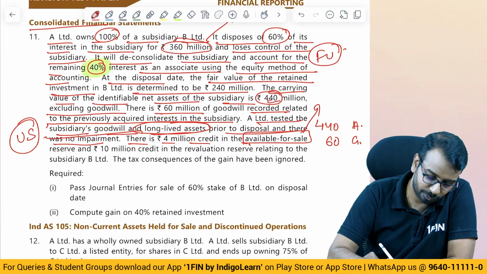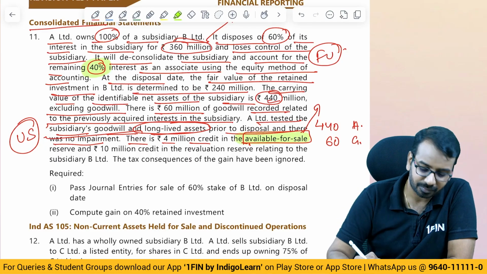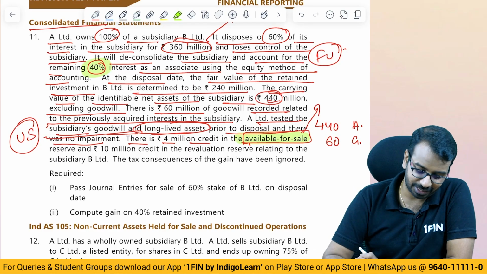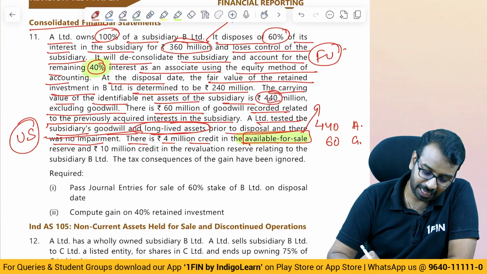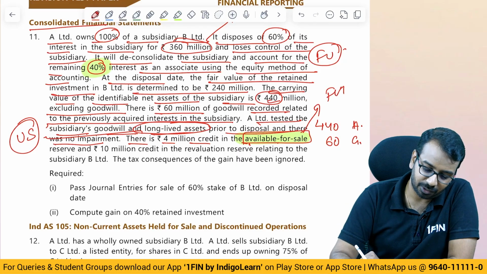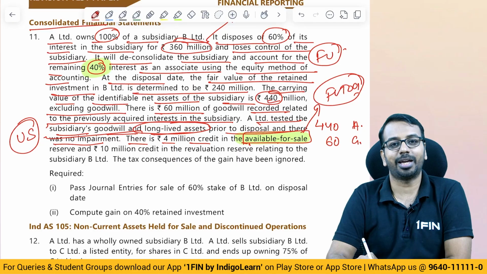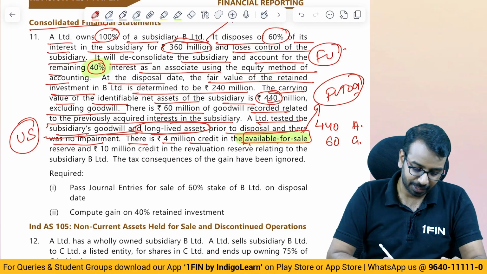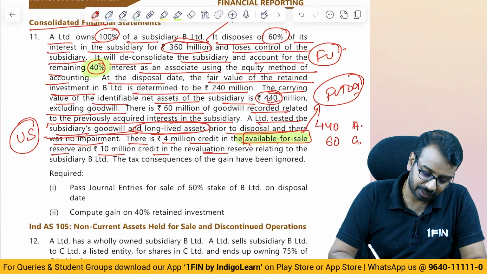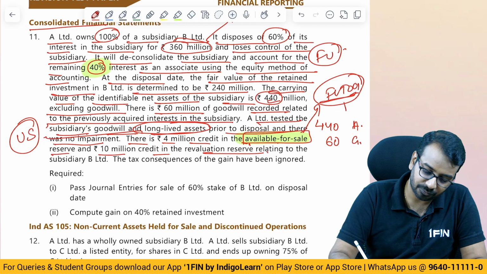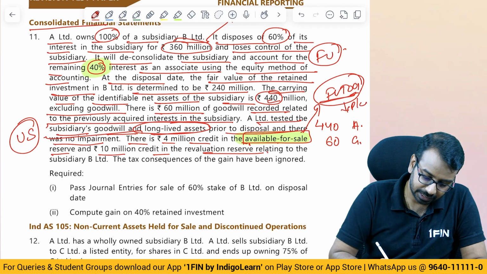But still, it looks like a lot of terminology issues where they have forgotten to change. Now this AFS is basically our FVT OCI category. Reserve and 10 million credit in revaluation reserve. This will be transferred to P&L. This credit in revaluation reserve will be transferred to retained earnings. Tax consequences are to be ignored.